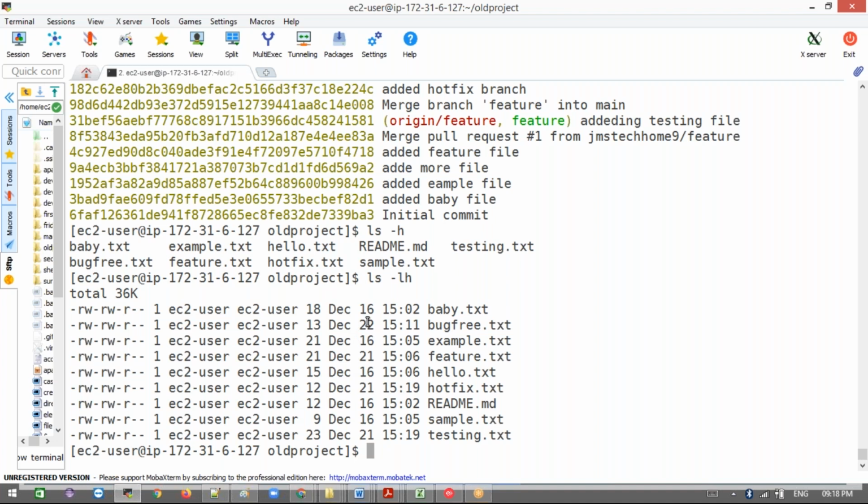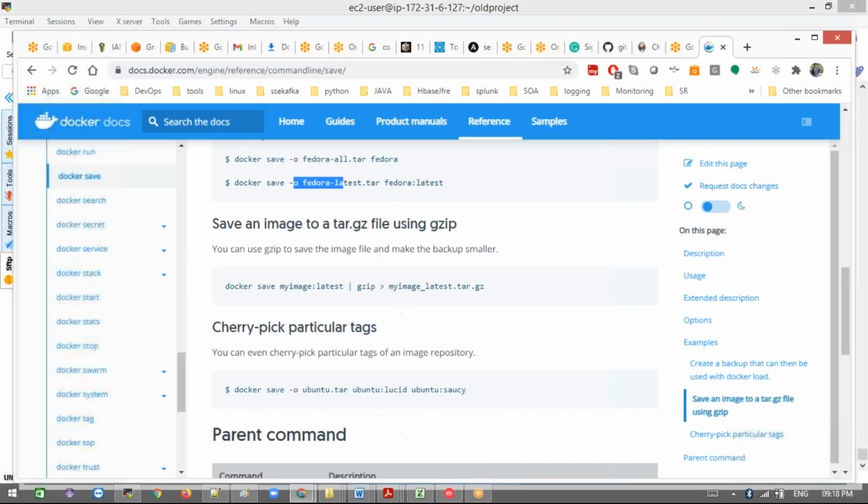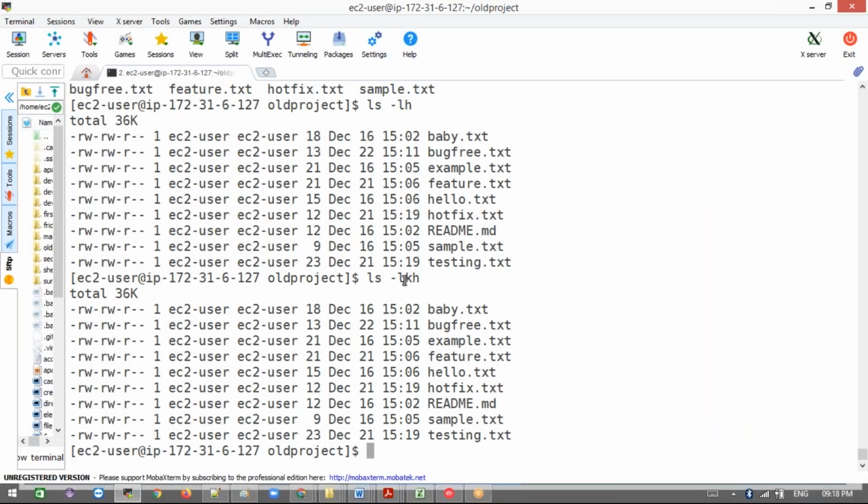We can see the disk storage; in bytes you can only see the size of the file. You can see the total here. He asked that also.